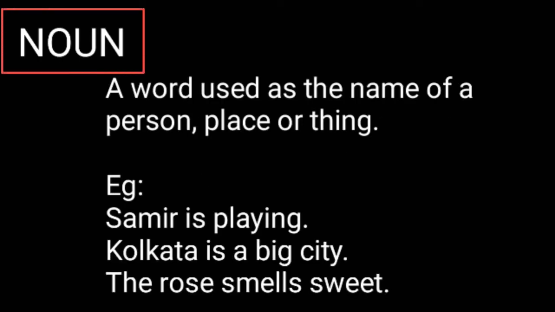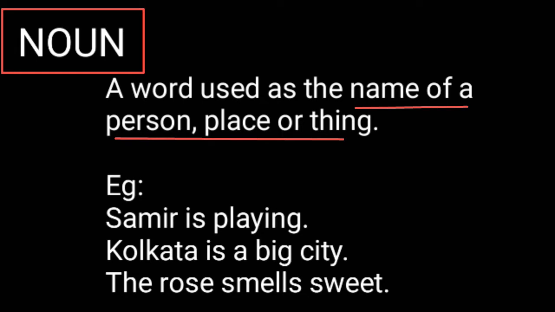First one, noun. A noun is a word used as the name of a person, place, or thing. Noun is a word used as the name of a person, name of a place, or name of a thing. We can look at the given examples. Samir is playing. What's the noun here? Samir, because it's a name of a person.